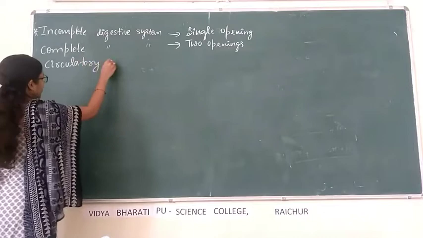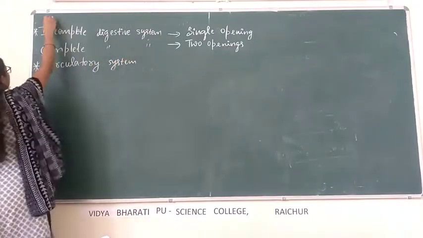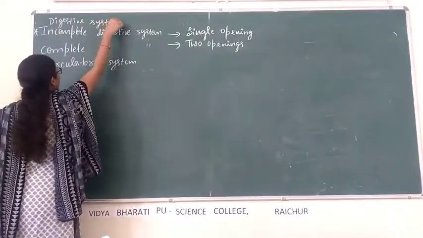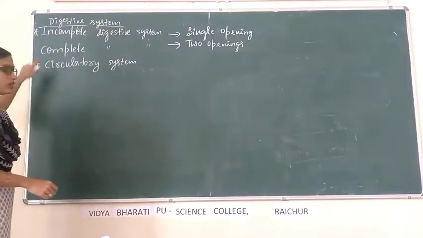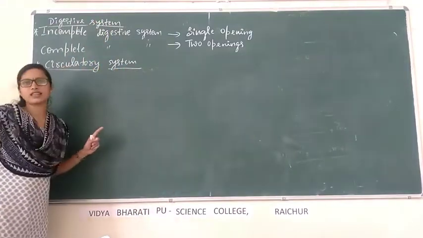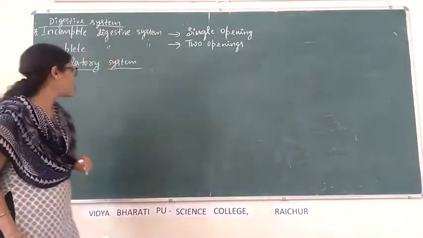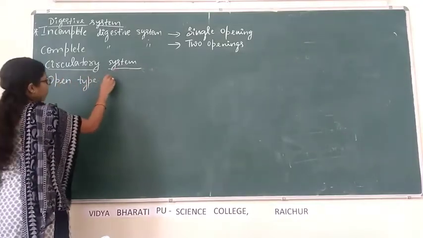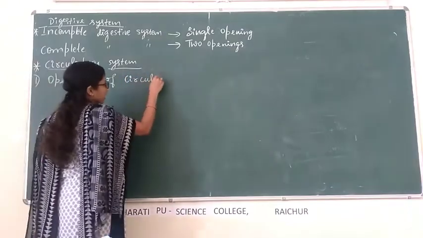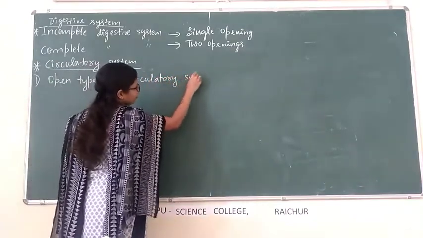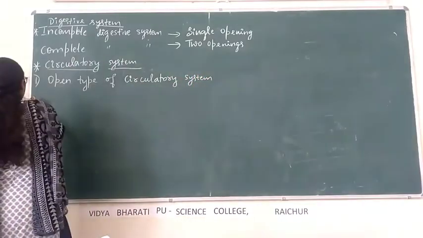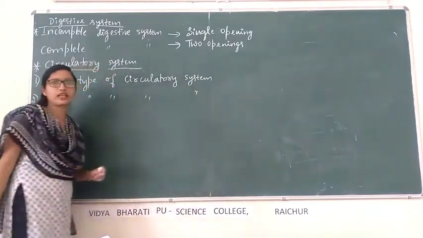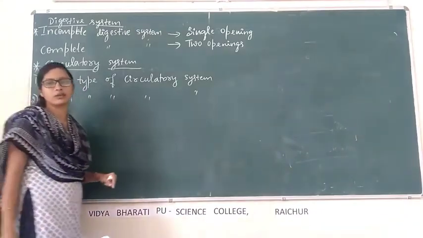Digestive system includes two types, incomplete and complete, whereas in case of circulatory system, the two types are open type of circulatory system and closed type of circulatory system.